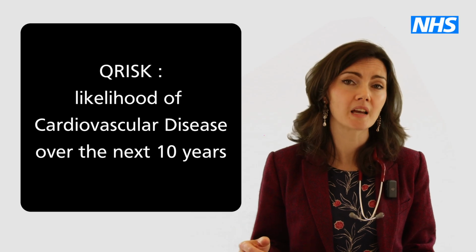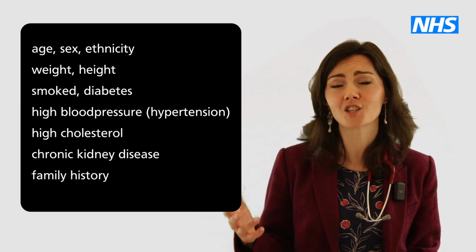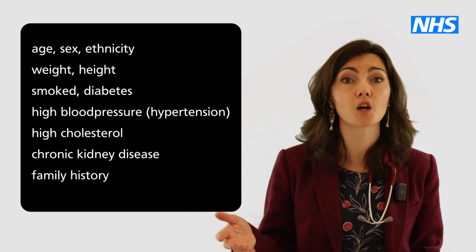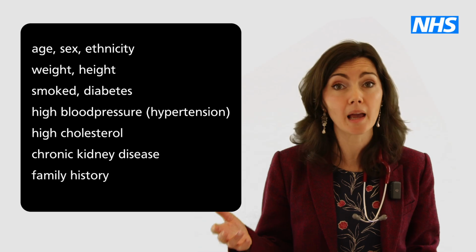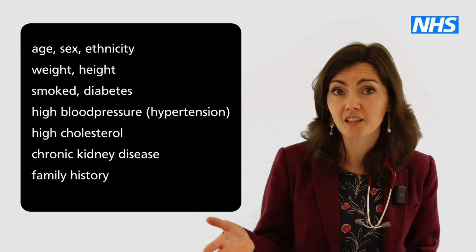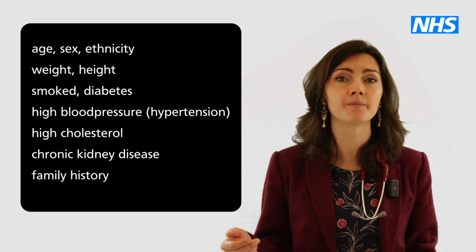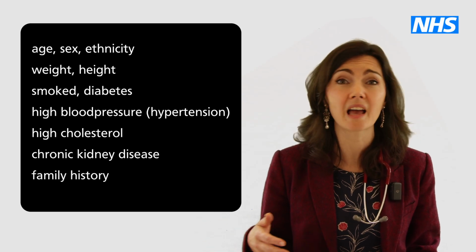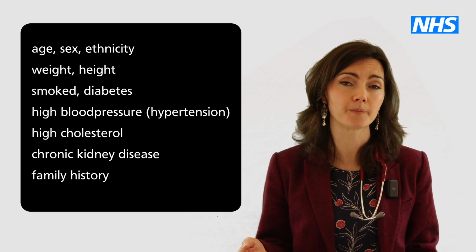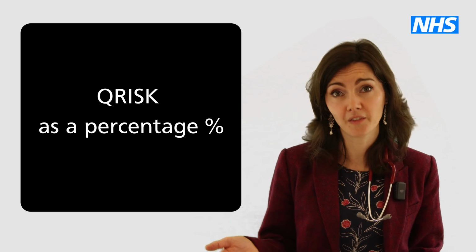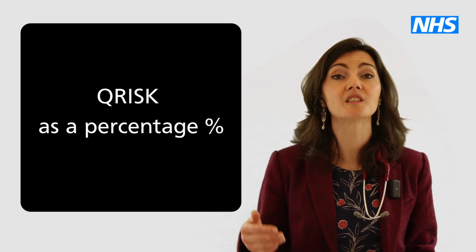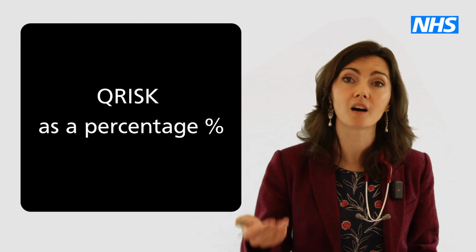Your QRISK is calculated based on your age, sex, ethnicity, weight, height, whether you have ever smoked, whether you have diabetes or high blood pressure, this is called hypertension, or if you have high cholesterol or chronic kidney disease. Or perhaps one of your relatives has ever suffered with angina or had a heart attack before the age of 60.